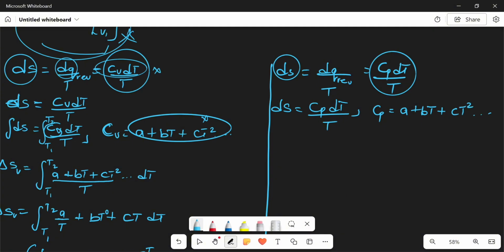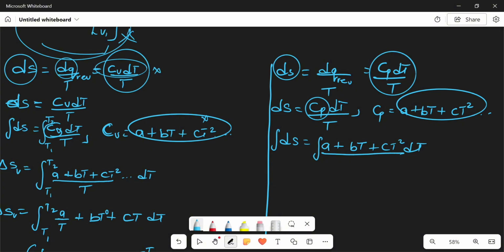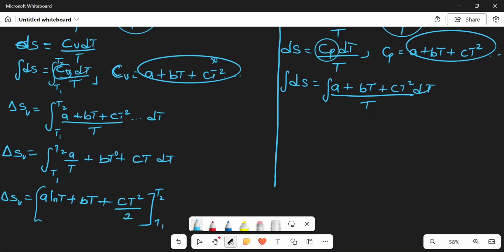So if I integrate this, the integral of dS is equal to the integral of, instead of this Cp, I'll be replacing it with this. So I'm going to have A plus BT plus CT squared dT, everything over T. It is almost the same method that we used in getting the change in entropy at constant volume. So we're going to just apply it here.